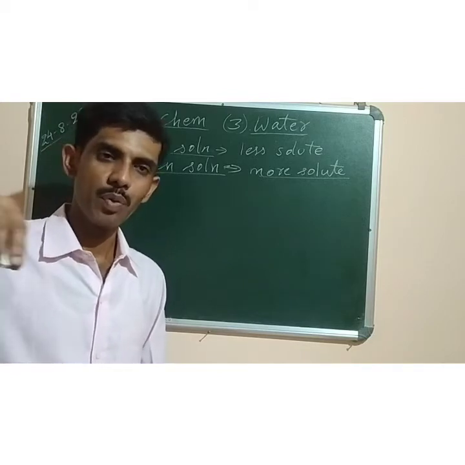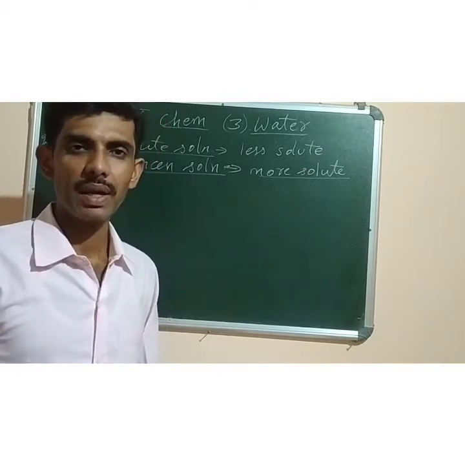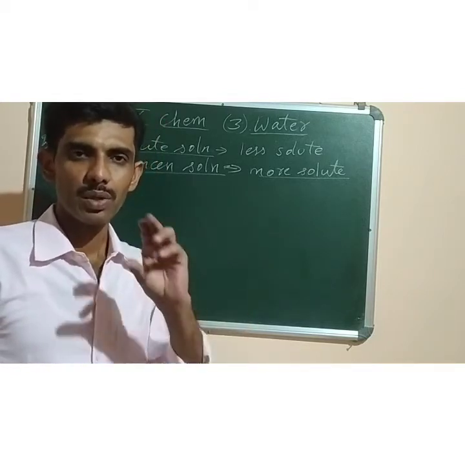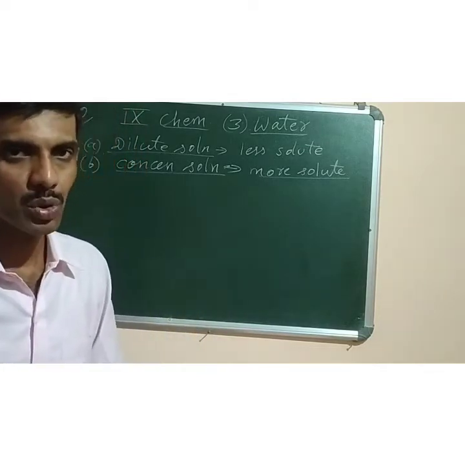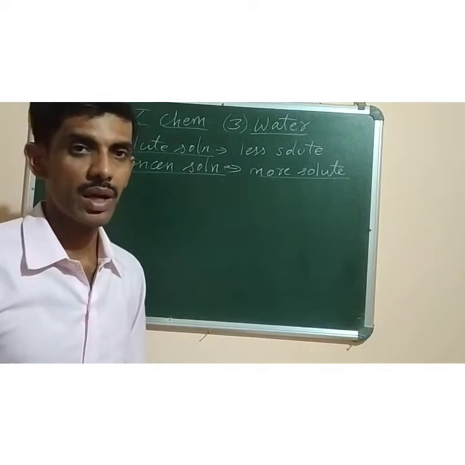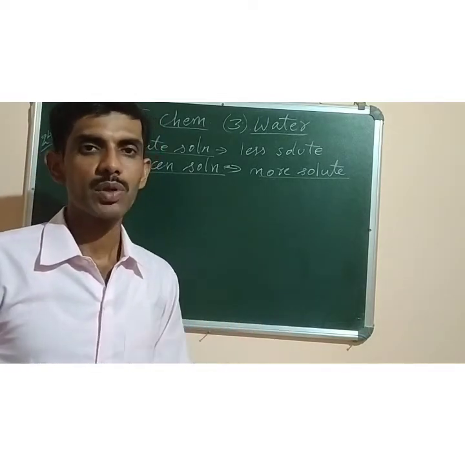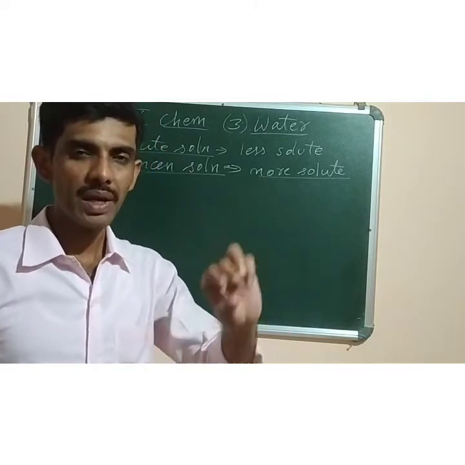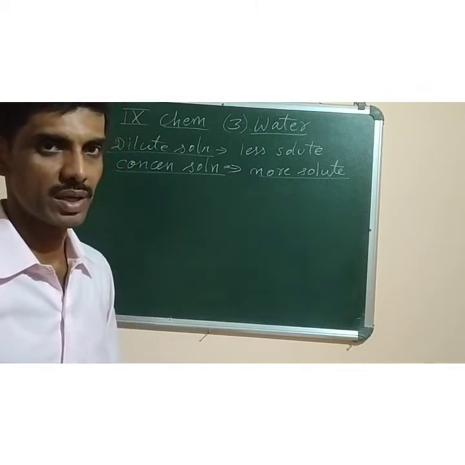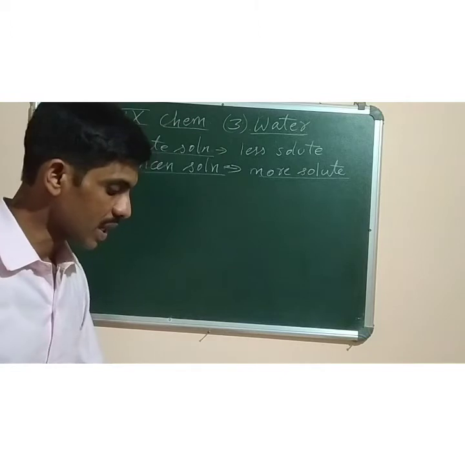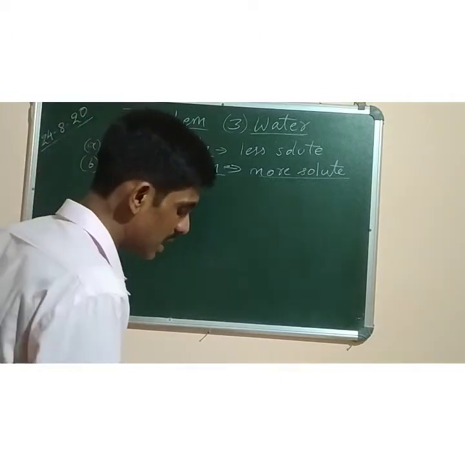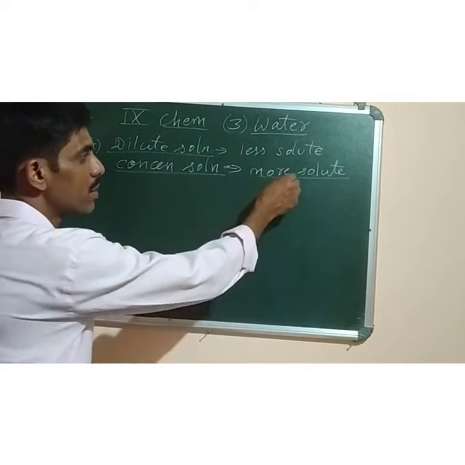So if you put more and more sugar syrup in a particular solvent, the sugar syrup will become concentrated, and that will give you the squashes and all. So when you have to take a squash, you need to put some amount of squash and make it dilute by adding water to it in order to make it fit for drinking. The solution in which the amount of solute is large as compared to the amount of solvent.